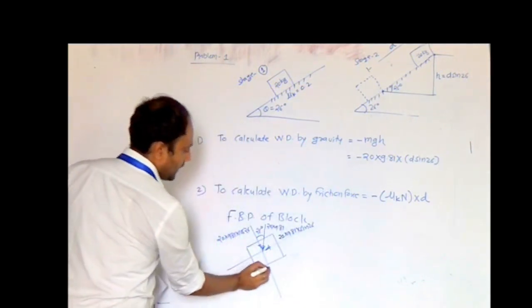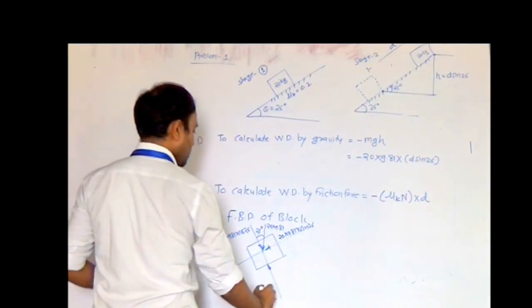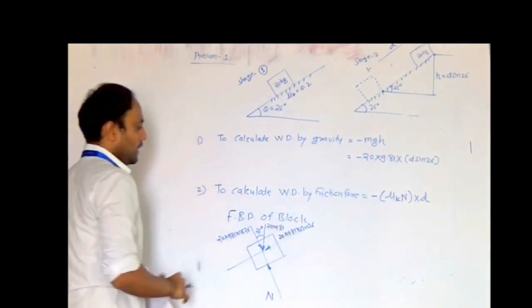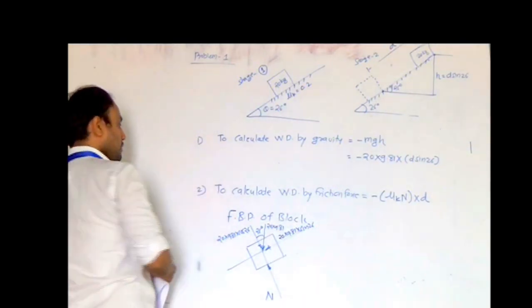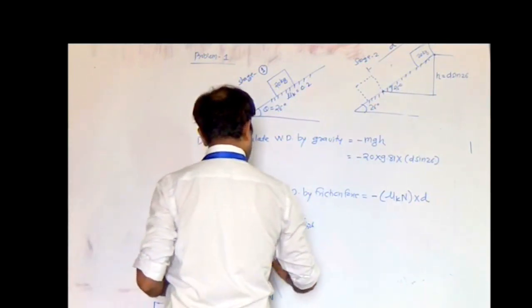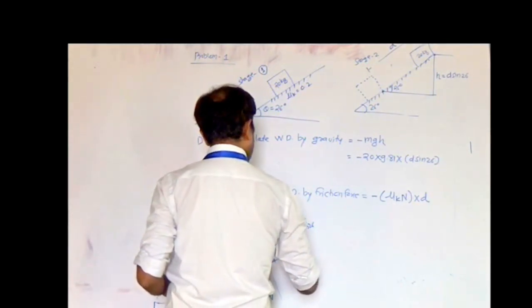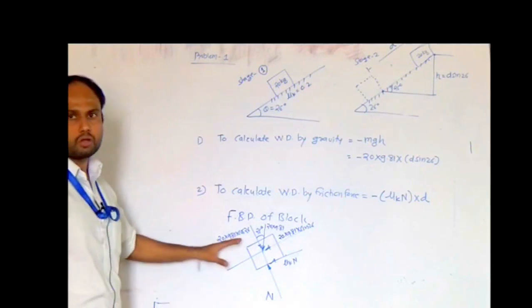Now there is a normal reaction perpendicular to the plane. It is represented by the letter N. And as the block is moving in the upward direction, there is a friction force acting in the opposite direction, that is mu k N. So this is the free body diagram of the given block.